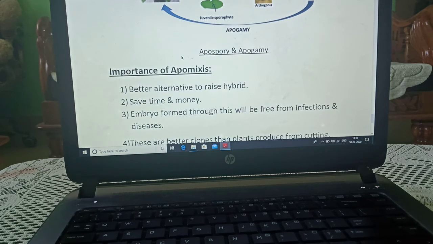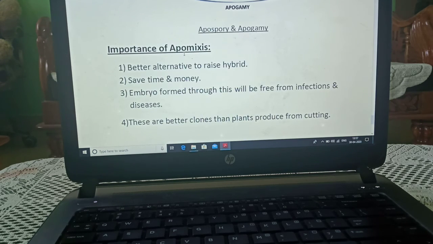Now we are talking about the importance of apomixis. This is a better alternative to raise hybrids. It always saves time and money. The embryo which is formed through this will be free from infections and diseases, and these are better clones than the plants produced from cuttings. This is what I have taught you today. I am sending you its PDF. Thank you.